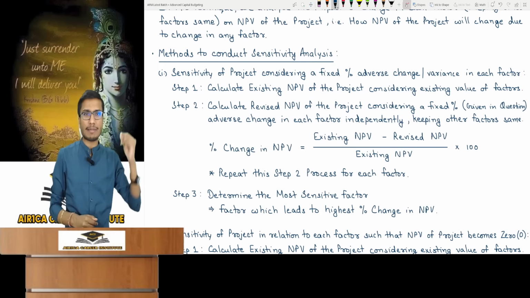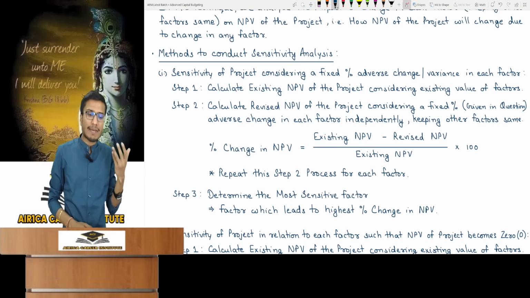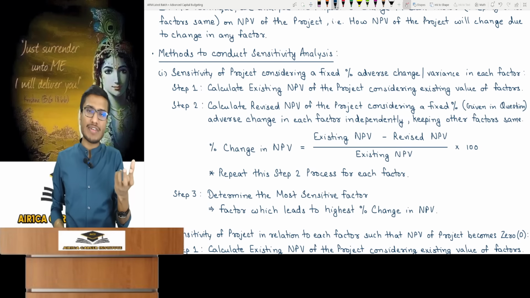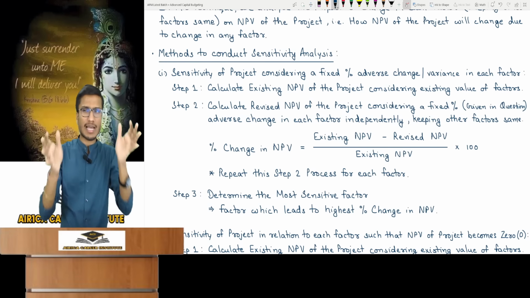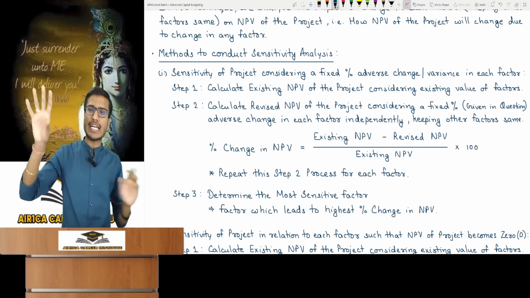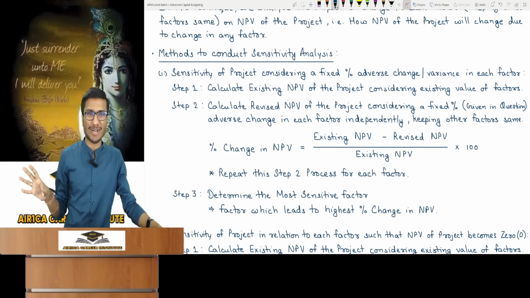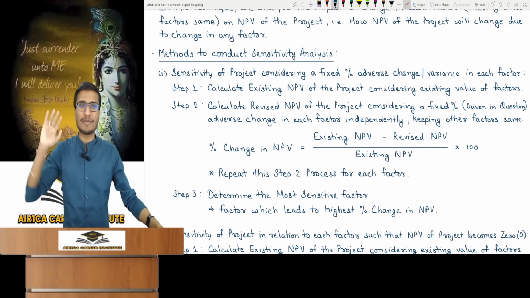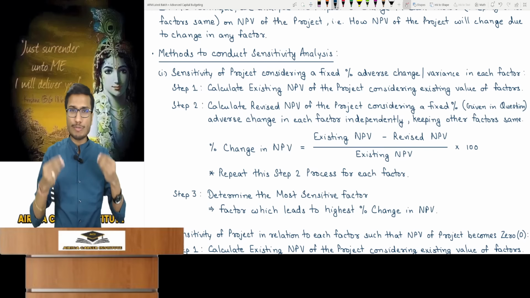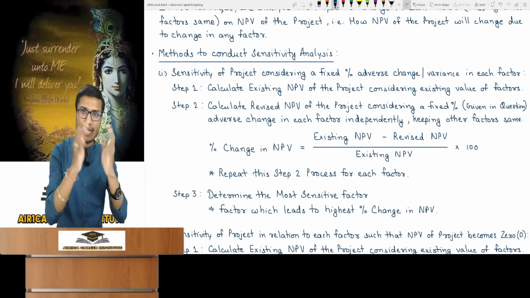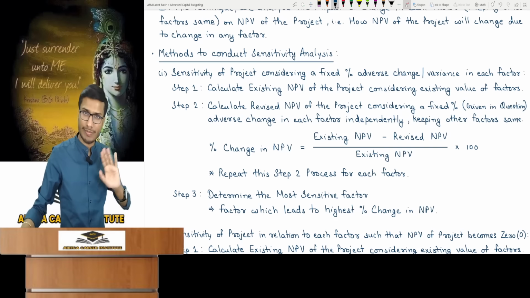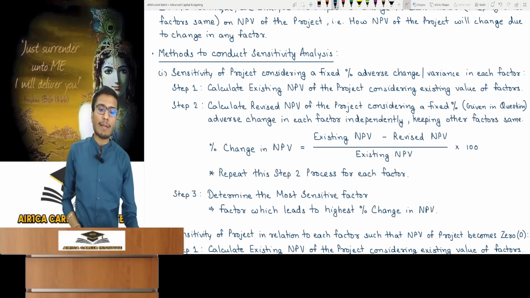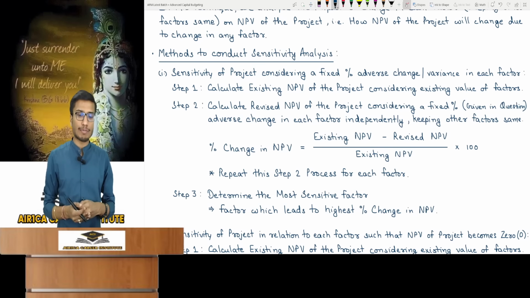What's the very first step then? For the very first step, calculate the existing project's NPV using the current values for all its factors. The question will provide initial investment, cash inflow, discount rate, and the overall project life. So just calculate that normal NPV. No problem with that, right? Calculate the normal existing NPV in step 1, and that's it. Now, for the second step, you need to calculate the project's revised NPV.